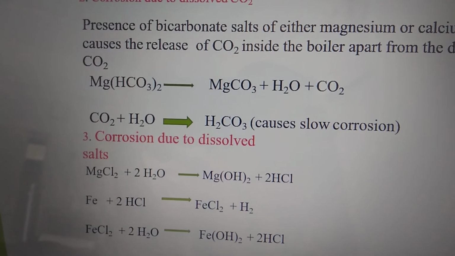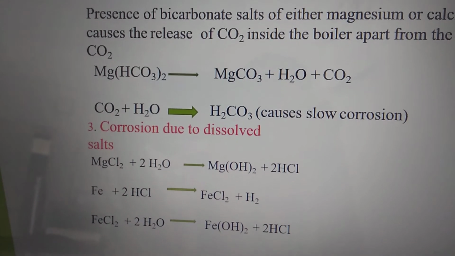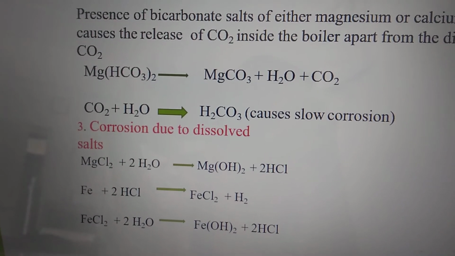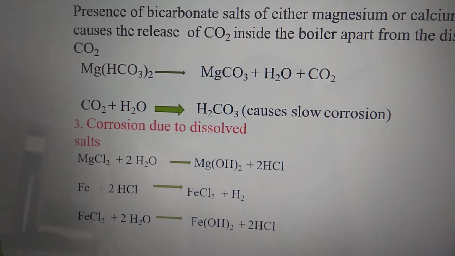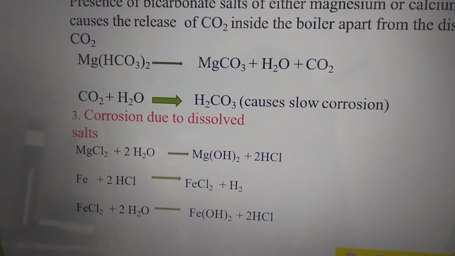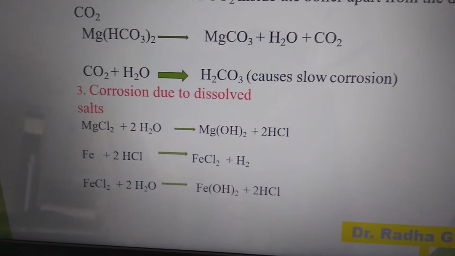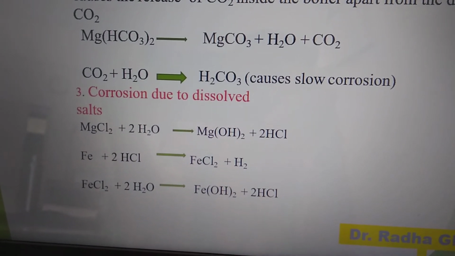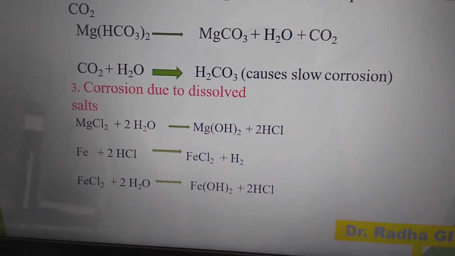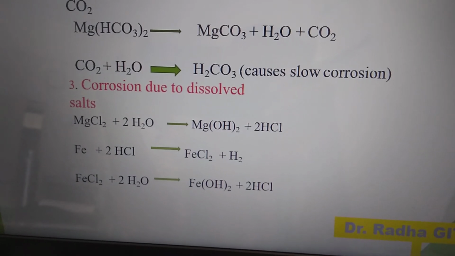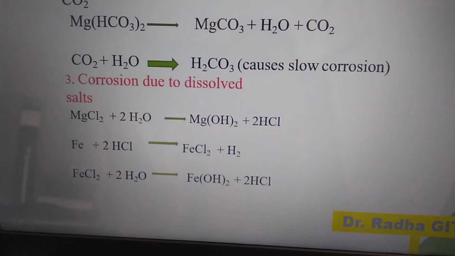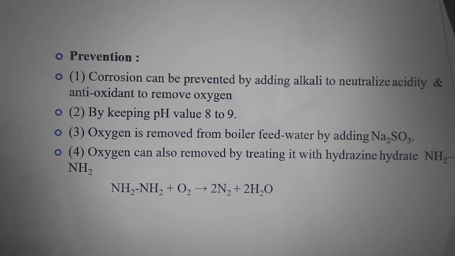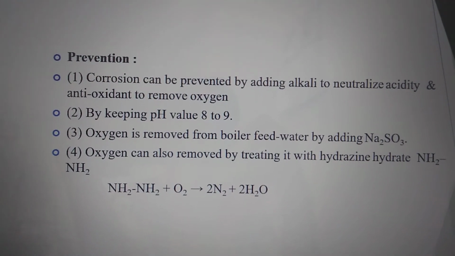Third is corrosion due to acid from dissolved salt. The hydrolysis of magnesium chloride and other acidic salts liberates HCl, and the liberated HCl reacts with the boiler material in a chain reaction. Consequently, the presence of a small amount of magnesium chloride will cause corrosion of iron to a large extent, and it can be prevented by using soft water in the boiler for steam generation. Then the prevention: how we can prevent the formation of boiler corrosion.